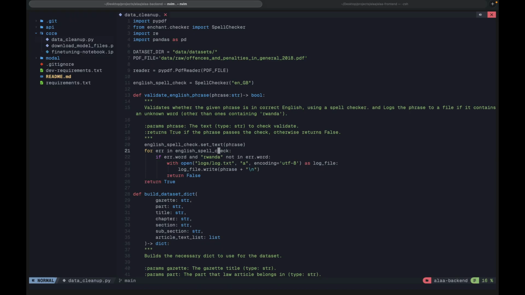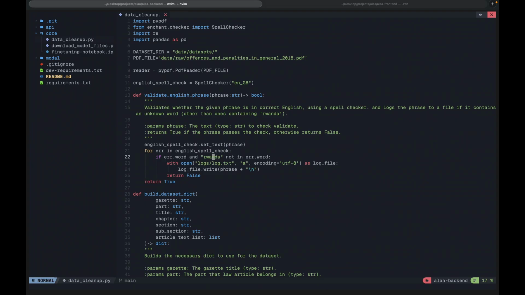Here you have to consider something like Rwanda is not an English word according to the dictionary. So what you have to do is add such exceptions, so that whenever it sees Rwanda, because otherwise nothing will be put in.